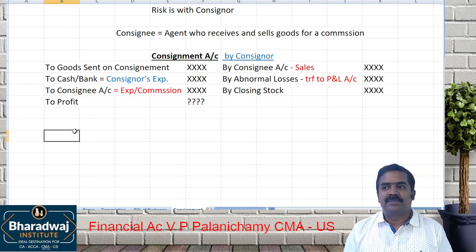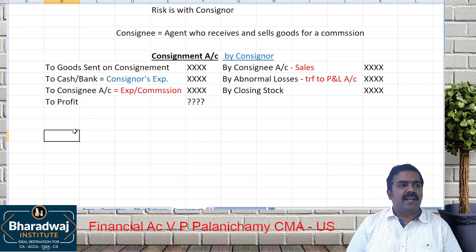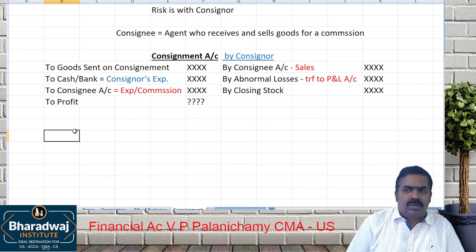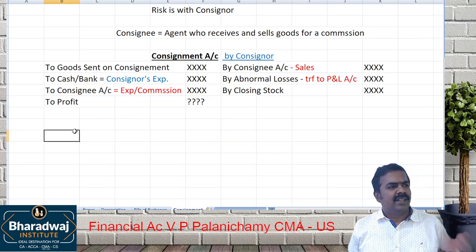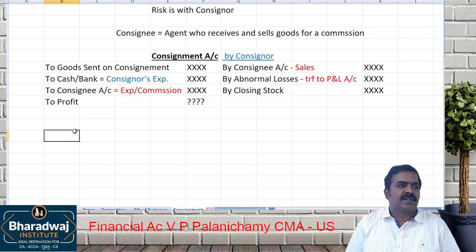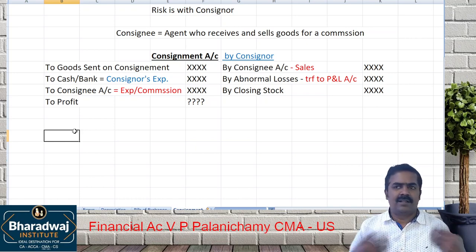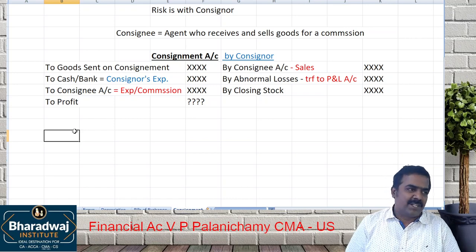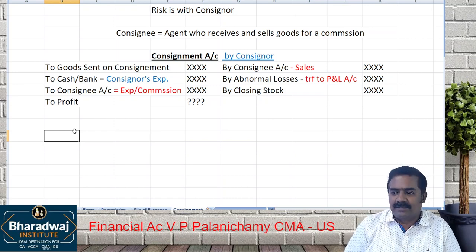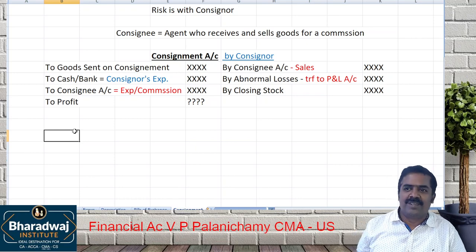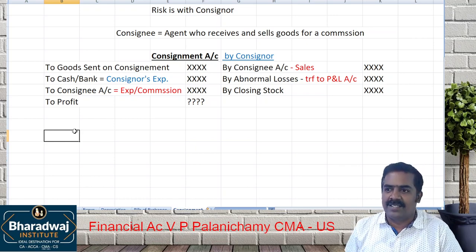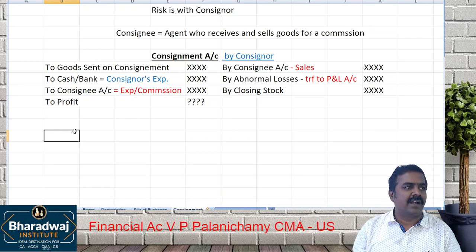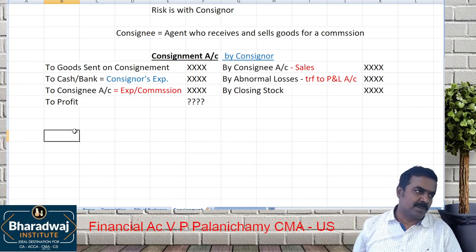Who's selling the goods? Agent. Agent will sell for cash or credit? Both, cash as well as credit. If there is a credit sale, what is unavoidable? Bad debts. Who will bear the bad debt losses? Agent? No, the agent just gets commission on the sale. When I authorize him to go for credit sales, if there is a bad debt, the consignor is responsible for all losses.